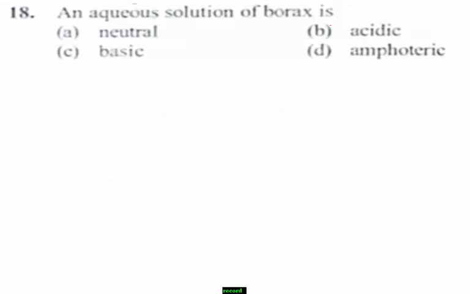Next question number 18. An aqueous solution of borax is: option A neutral, option B acidic, option C basic, option D amphoteric. Students, the solution of borax is usually alkaline in nature.